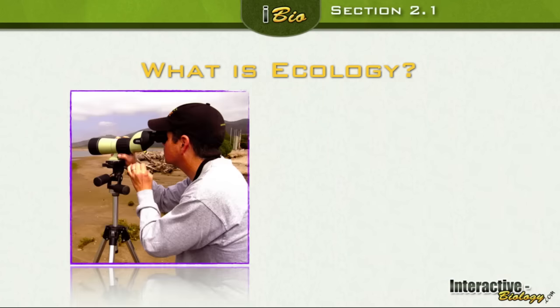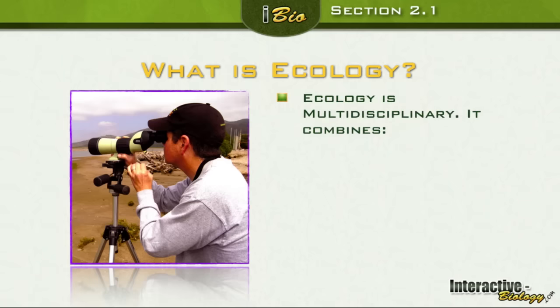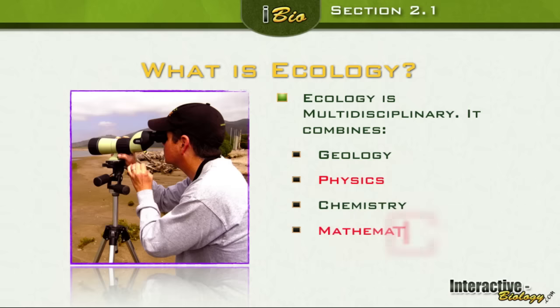All right, so we're still talking about what ecology is. It is multidisciplinary. What do we mean by that? Well, it combines a number of different fields: geology, physics, chemistry, mathematics, and a number of others. There's so many different things that you can study in ecology. At Andrews University, the ecology professor there was doing some mathematical modeling.